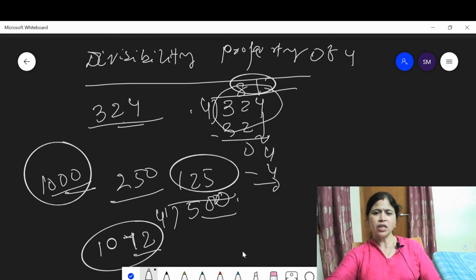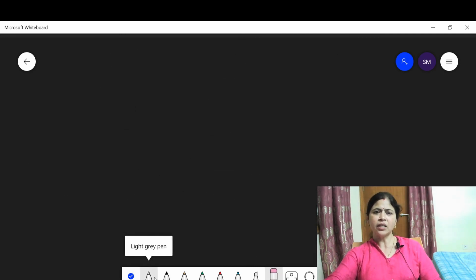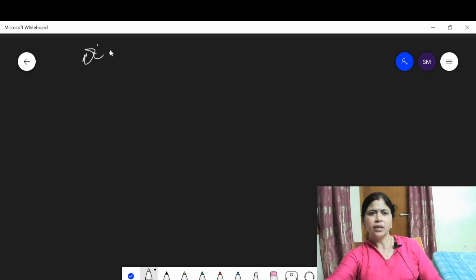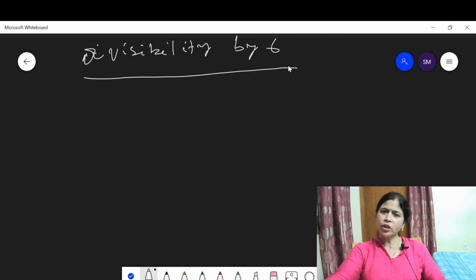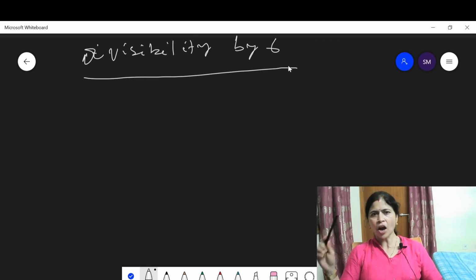Now let us discuss the divisibility property of 6. When the number is divisible by both 2 and 3, then we say that the number is divisible by 6. When the given number satisfies both the divisibility property of 2 and of 3, then we say that the number is divisible by 6.